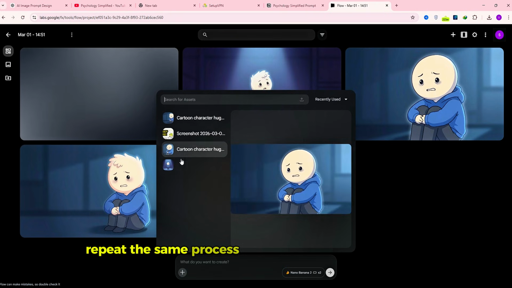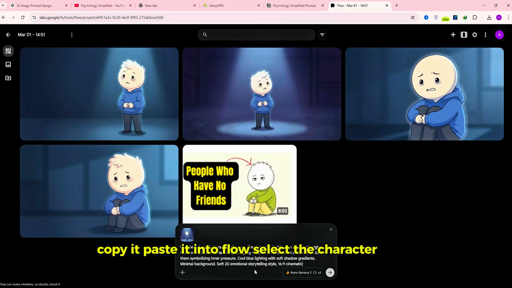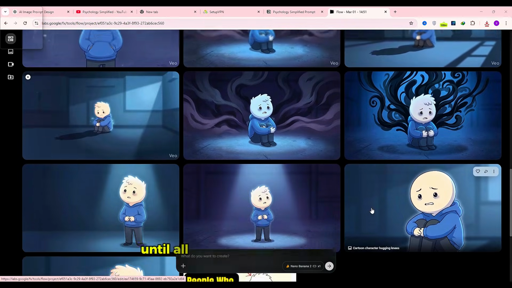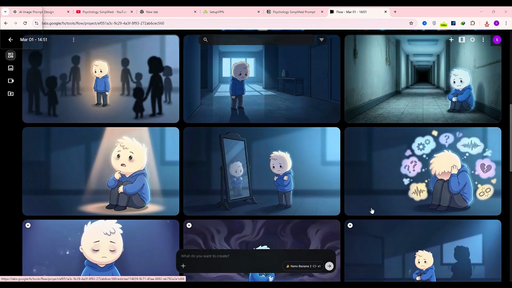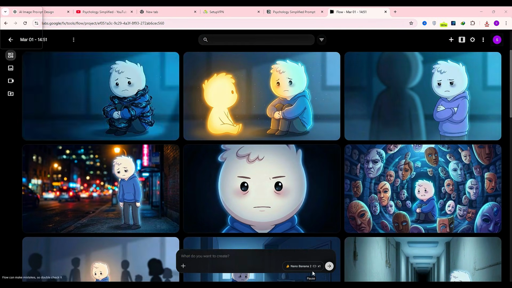Repeat the same process for the second image prompt. Copy it, paste it into Flow, select the character again, and click generate. Continue repeating this process until all scene images are completed. Once you finish generating all the images, we move to video production. Now we'll convert those images into animated videos.